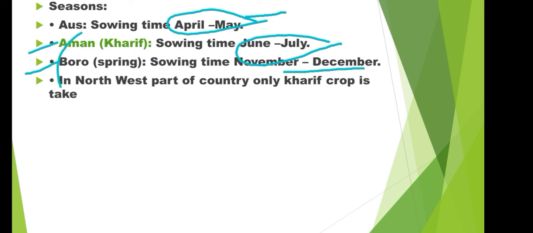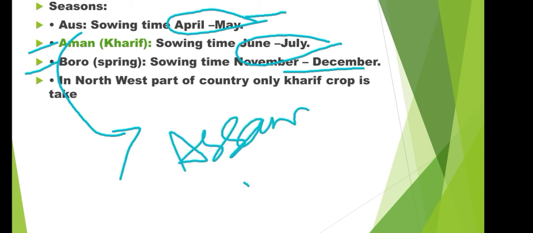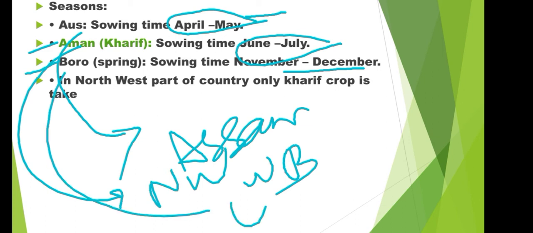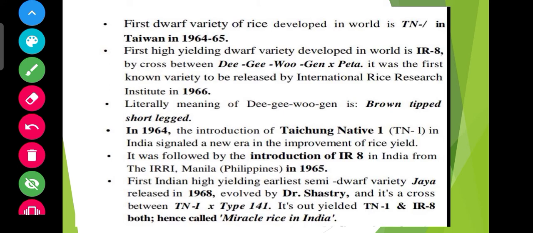Now, where is Boro cultivated? In Assam and West Bengal, right? And Aman is majorly cultivated in northwest India, and Boro in eastern India. Okay, so you can make notes. Now let us discuss some one-liner questions or one-liner information.